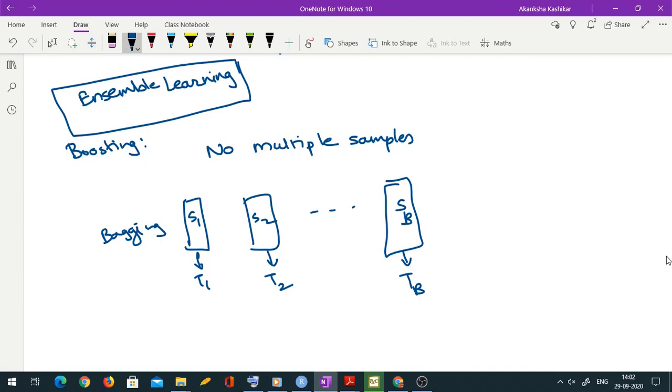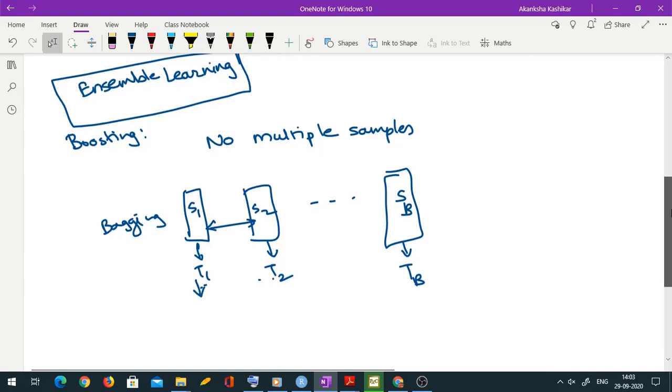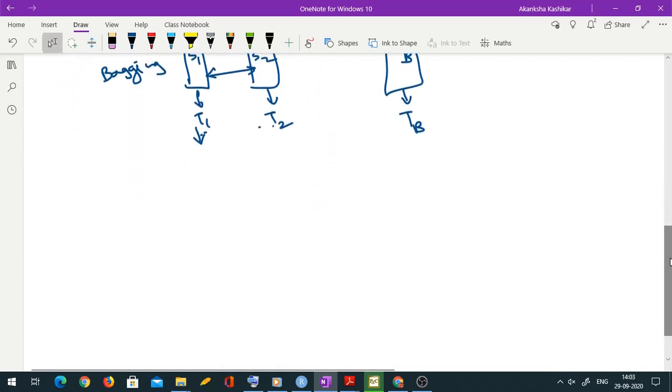So tree 1 and tree 2 are actually kind of independent. Of course these samples share many observations, but whatever regressors were selected in T1 have no effect on whatever was selected in T2. If we condition on the common observations, or on the original sample, then these two trees are independent. Whereas in boosting, because we are not using different samples, we are actually growing the same tree.